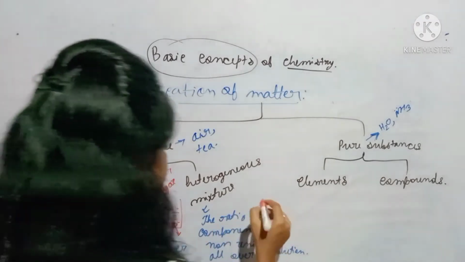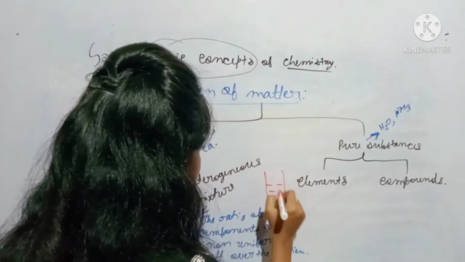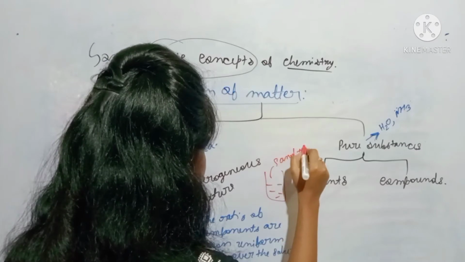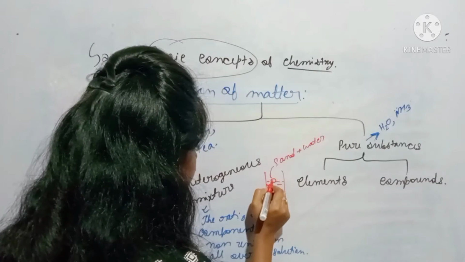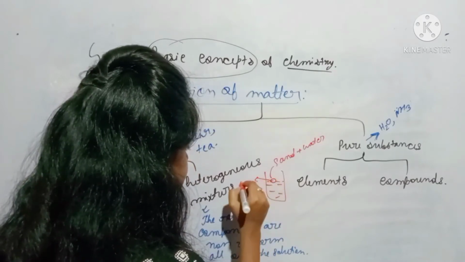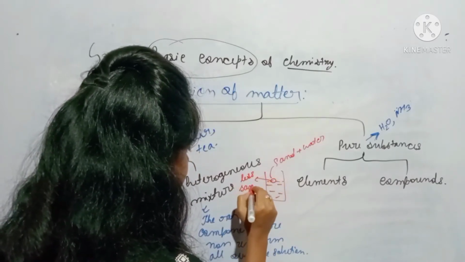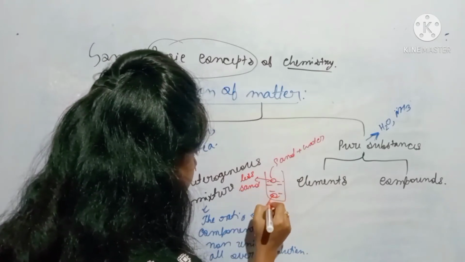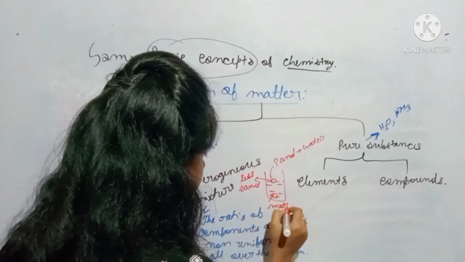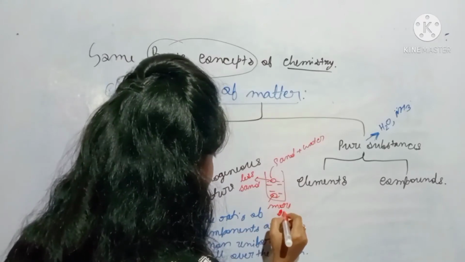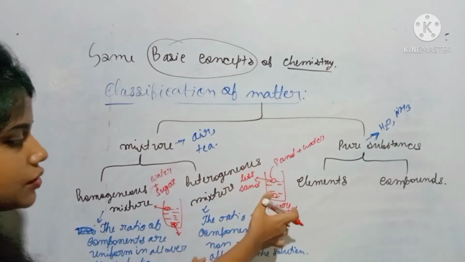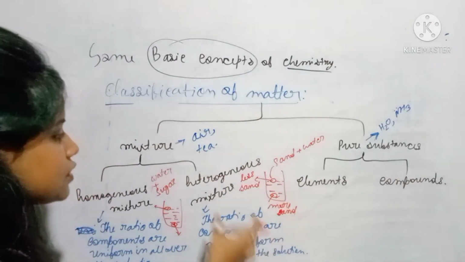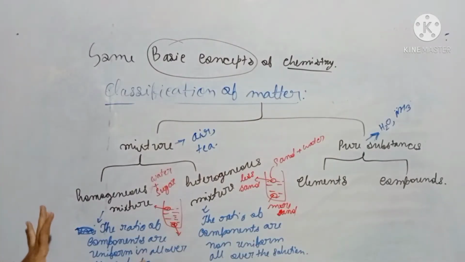Okay, but if we are going to take sand plus water, so what happened? If we take 1 spoon of water from here, it has a lesser amount of sand. But if we take 1 spoon of water from here, then it has more amount of sand. That means these solutions are not uniform. Okay, so those solutions which are not uniform all over the solution are known as heterogeneous mixtures, and those solutions which are uniform all over the solution are known as homogeneous mixtures.